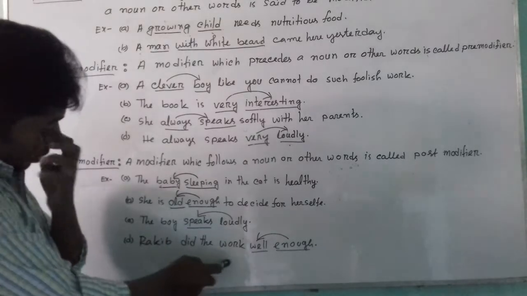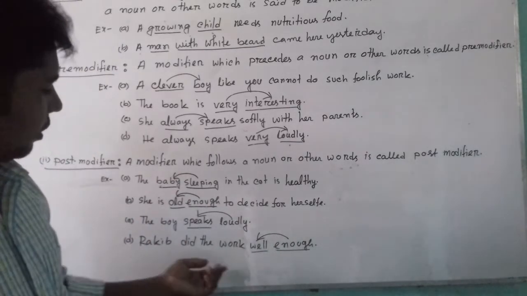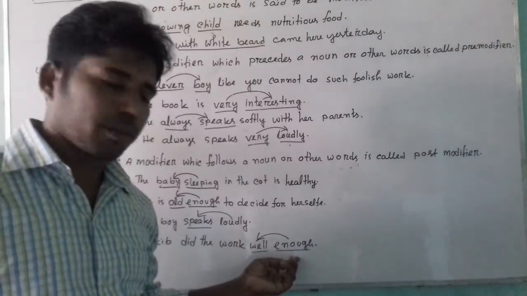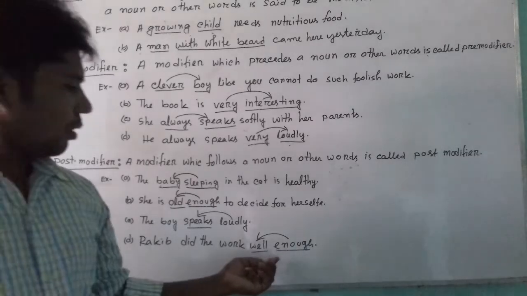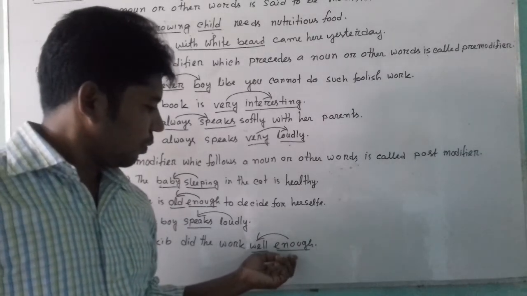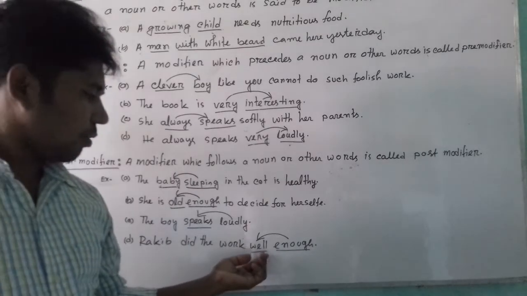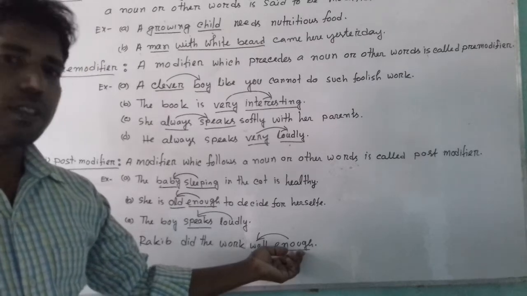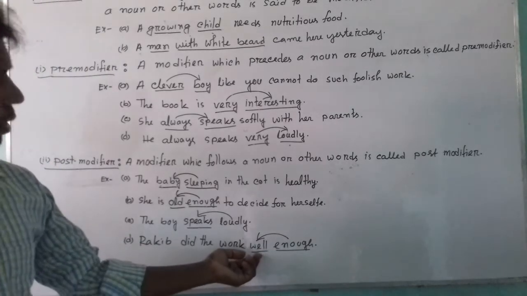Rakib did the work well enough. In this sentence, well is an adverb, enough is also an adverb. We know that an adverb qualifies an adverb. So as enough has been used after an adverb, we can say that enough is here post modifier of adverb.